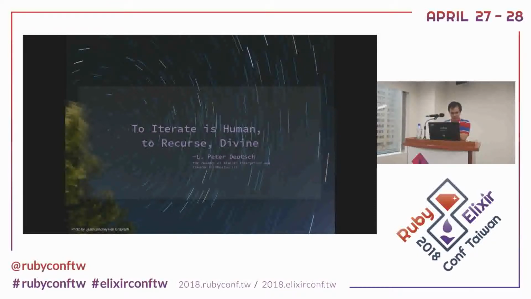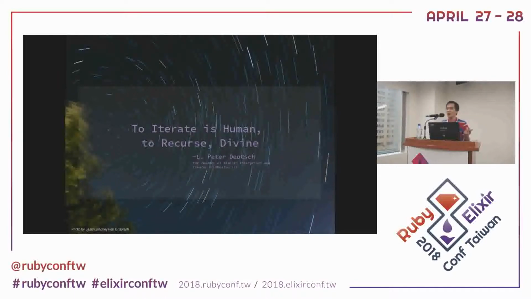So there's a guy, I think kind of a Lisper, an entrepreneur, who said: to iterate is human, to recurse divine. We humans think in an iterating way. But if you check natural things, they are all recursive patterns.